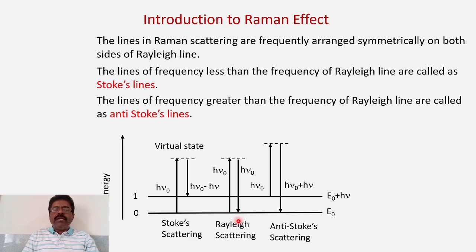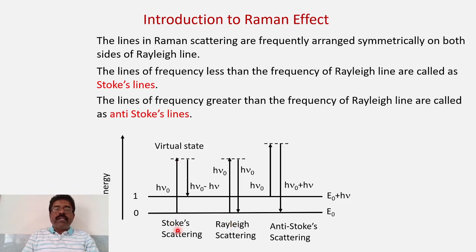So what is Rayleigh scattering? The radiation source frequency and the scattered photon frequency are the same. See here, the excitation from the lower state to the virtual state involves energy h nu 0, and the reverse transition to the same level also involves the same energy h nu 0. So the energy doesn't change, that means the frequency remains the same. The initial frequency was nu 0, and the radiation frequency given out after scattering is also nu 0. So this scattering is Rayleigh scattering.